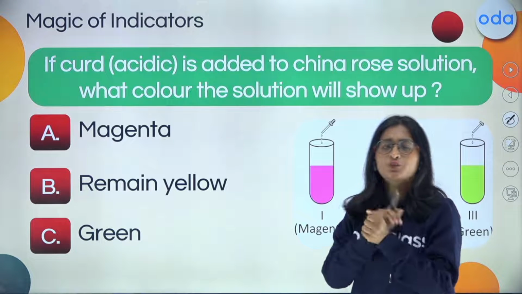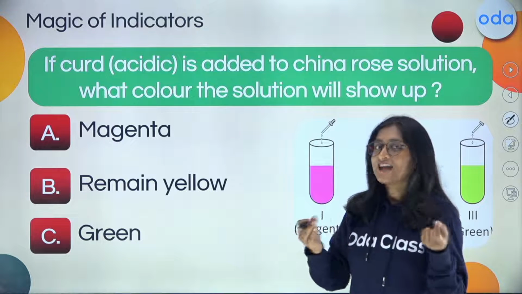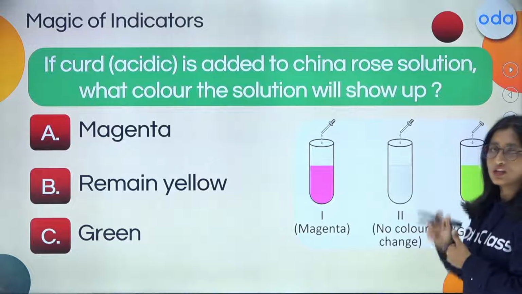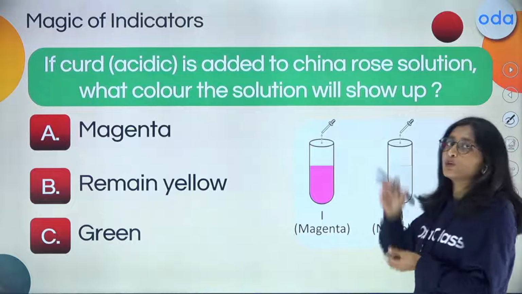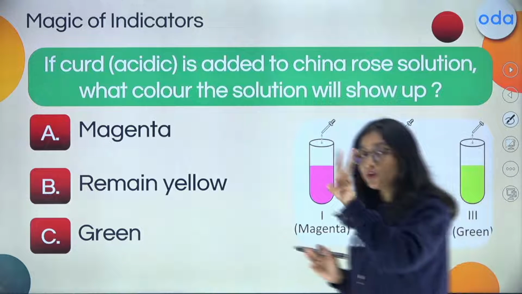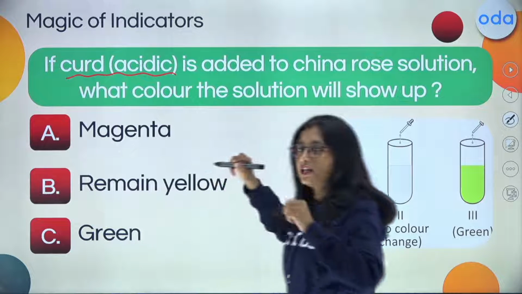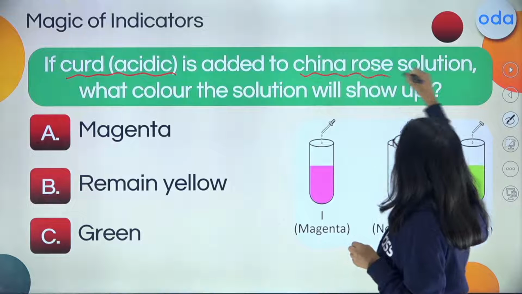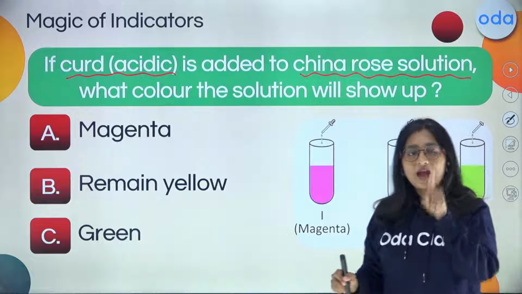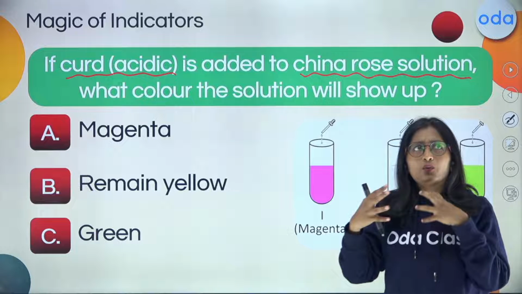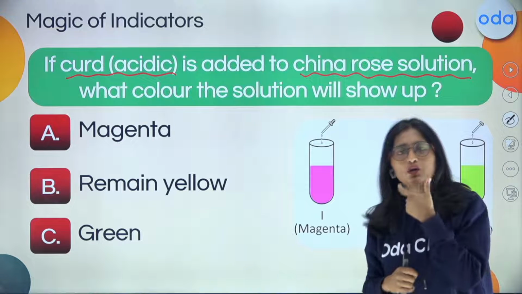Following you with the next one is the curd, that is acidic in nature, which is then added to the China rose solution. What color will the solution show? In this case, what you have to focus on is two things: the curd, which is acidic in nature, and then the China rose solution. When the acid is added, we have to find out which color it is going to change to.